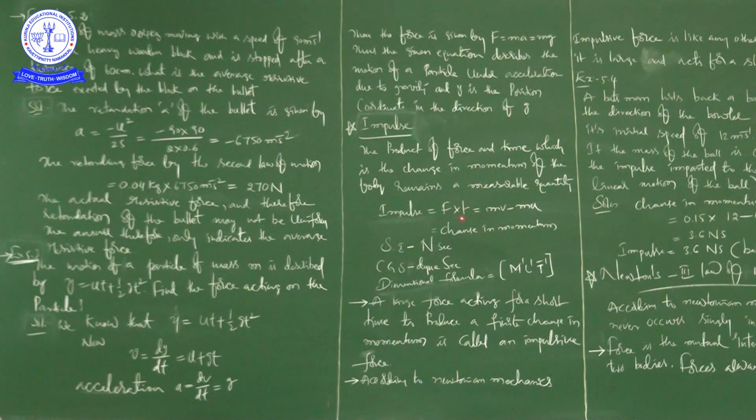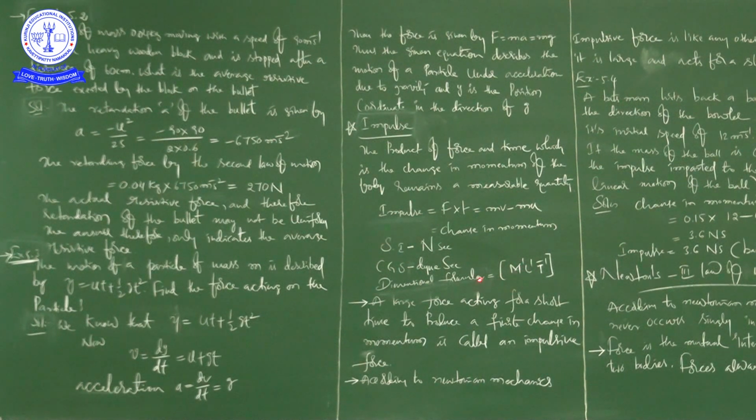Now what is the SI unit? Because I is equal to F into t, the SI unit is Newton second. Next, what is the CGS unit? Dyne second. For force, the SI unit is Newton, and for time, the SI unit is second, so the SI unit of impulse is Newton second and the CGS unit of impulse is Dyne second. Next, the dimensional formula. The dimensional formula of impulse is M power 1, L power 1, T power minus 1.